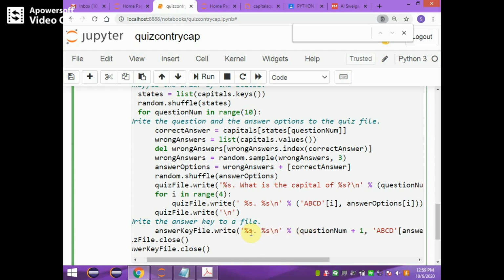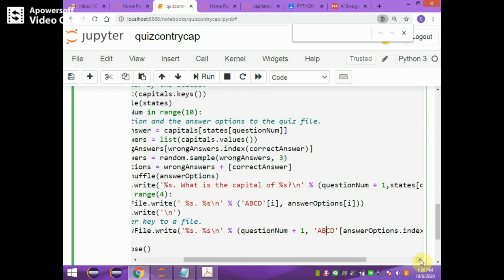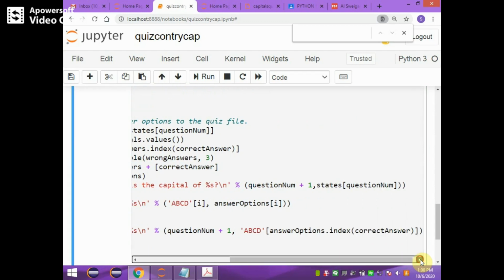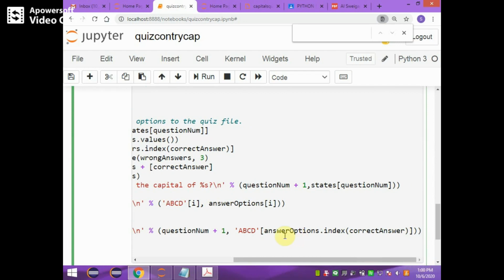Here also percentage s: in the place of the first percentage s, the question number is displayed, because the question number starts from 1. It is in the loop, from 0 plus 1 becomes 1. Now, ABCD of answer key gives the correct answer with the help of ABCD answer options.index, correct answer.